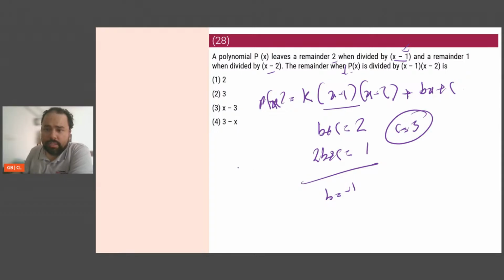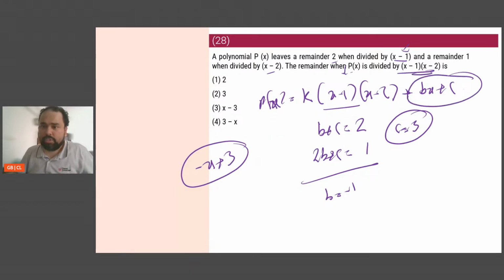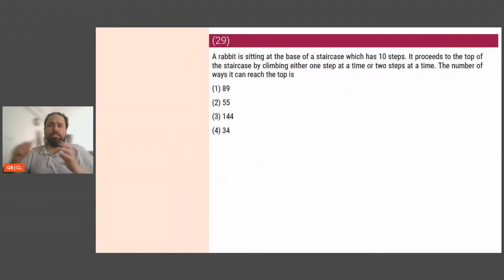So what I'm left with is Bx plus C, which is minus X plus 3. So 3 minus X is what the remainder will be when you divide it by X minus 1 into X minus 2. So the answer is option 4. Simple enough, nothing much to do.